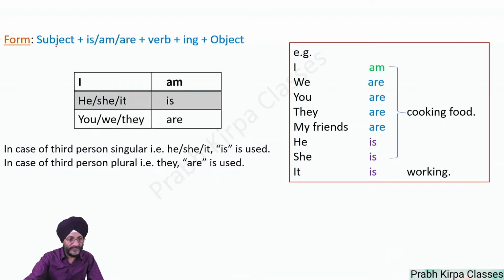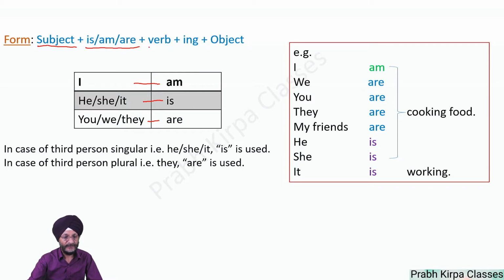Form: how this sentence is formed. In this case, first comes the subject, then we use is, am or are as per the subject. For example, if the subject is I, we will use am. In the case of third person singular, we will use is, and in the case of you, we or they, we will use are.